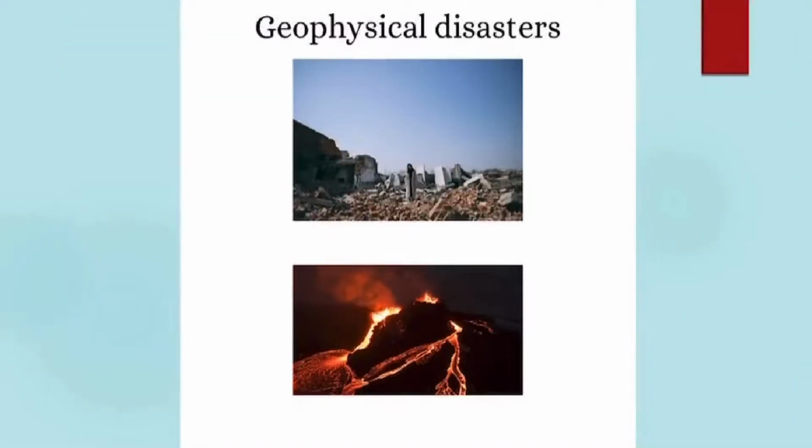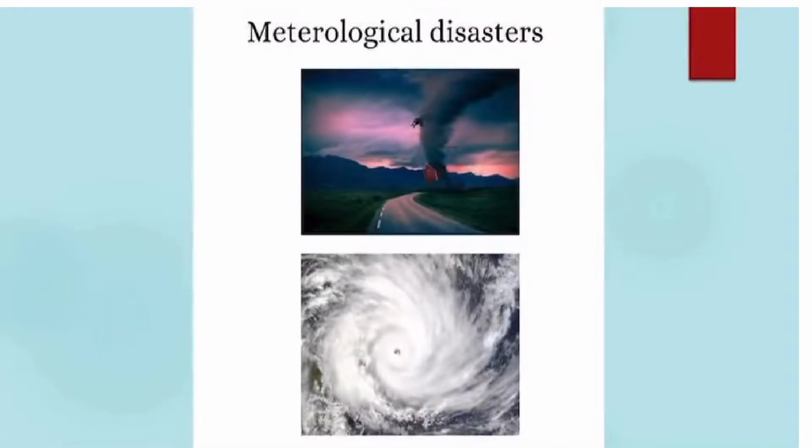First type of natural disaster is geophysical. Geophysical disaster is driven by processes related to Earth. Some examples are earthquake and volcano. Second, meteorological disaster. This kind of disaster is caused due to extreme weather. Cyclones and tornadoes are examples for this type of disaster.